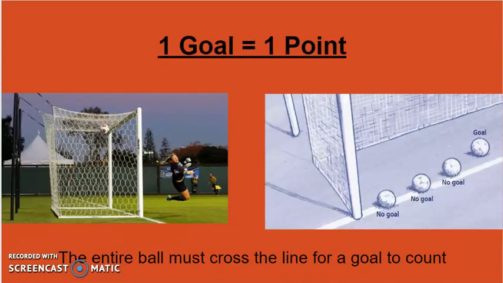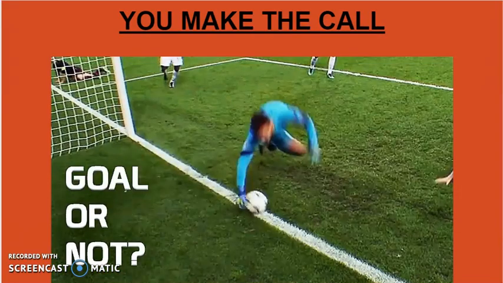Now watch carefully. If you were the referee, would you say that's a goal or not a goal? Let's go back and look at it again. As you can see, the ball is on the line and it's not a goal. But, as you just saw, it's difficult for referees to make that decision because it happens that quickly in the games.